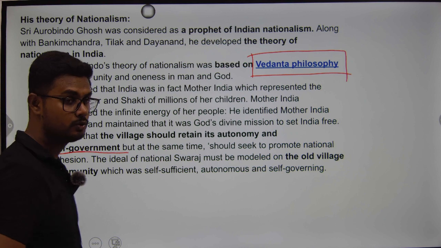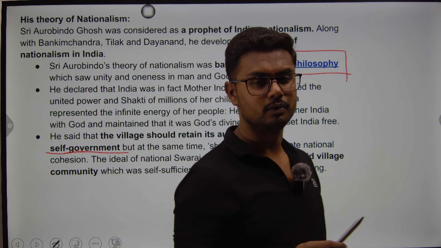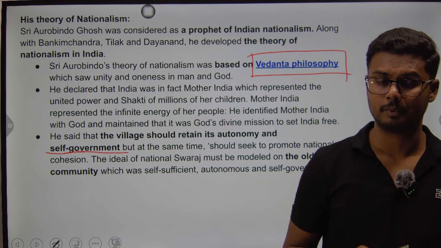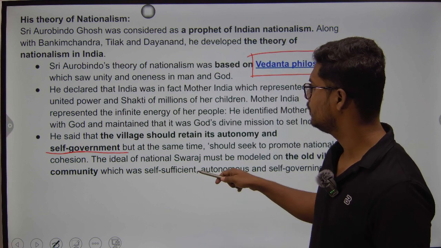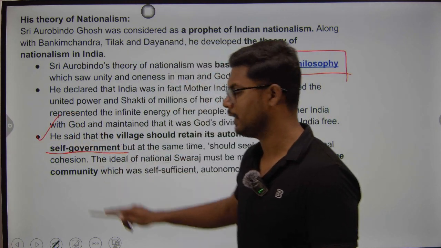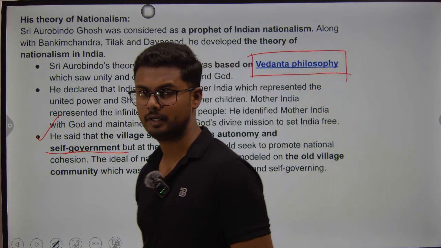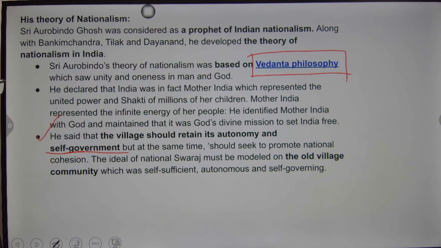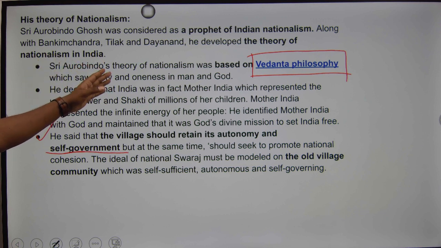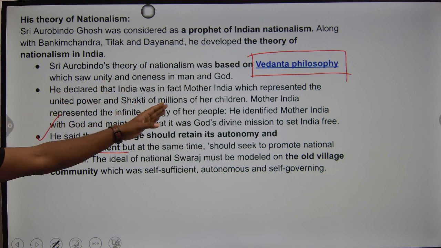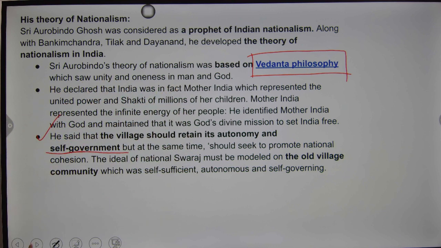So the foundation stone for the 73rd and 74th Constitutional Amendment Acts was in fact laid down by Aurobindo Ghosh back then, before even India got its independence. All right, so Bankim Chandra, Bal Gangadhar Tilak and Dayanand Saraswati all together developed the theory of nationalism in India, which is based on the Vedanta philosophy.